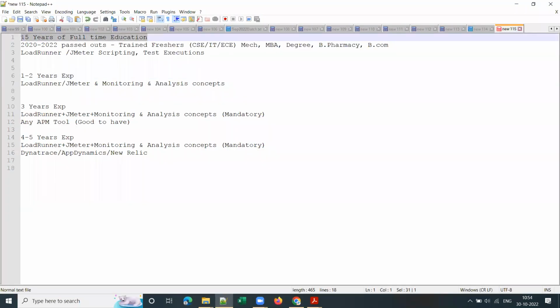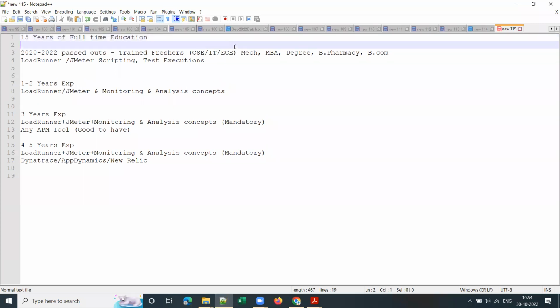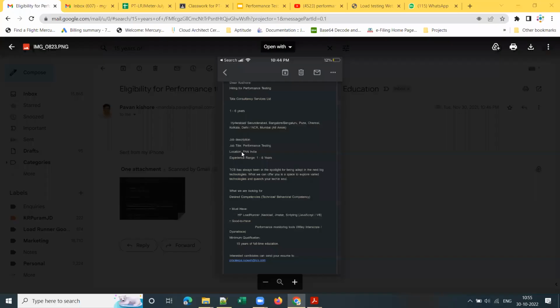So the first and foremost criterion, the eligibility criterion for performance testing, is 15 years of full-time education. That is the first and foremost criterion, guys. I'll show you a screenshot where that is clearly mentioned. Let me quickly pull up that screenshot. So where is this, 15 years, yeah, here you go.